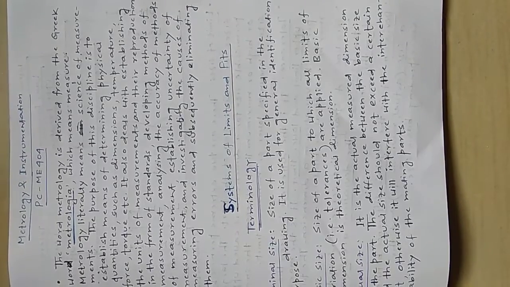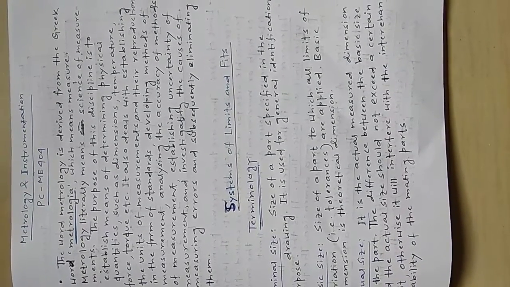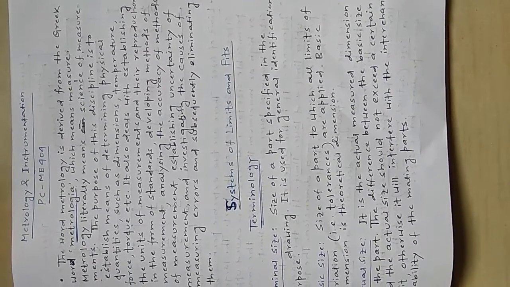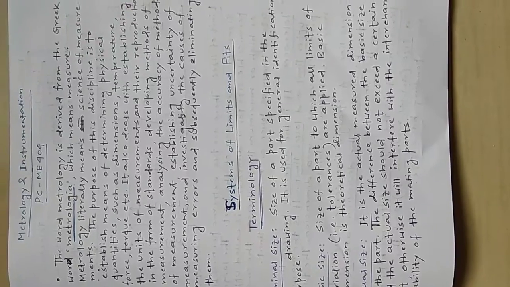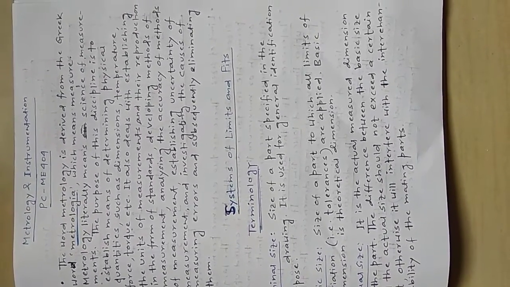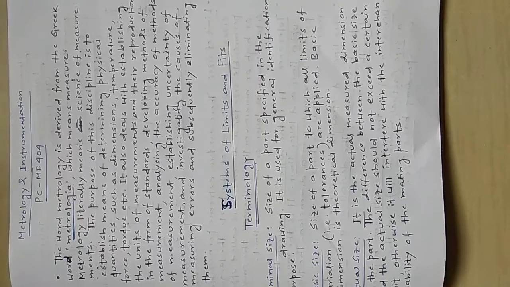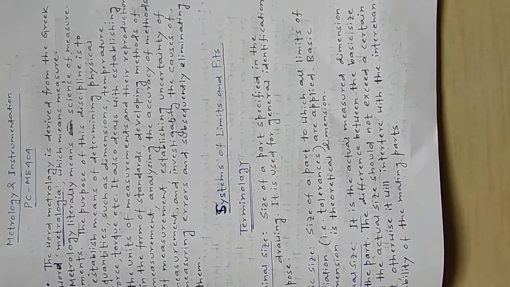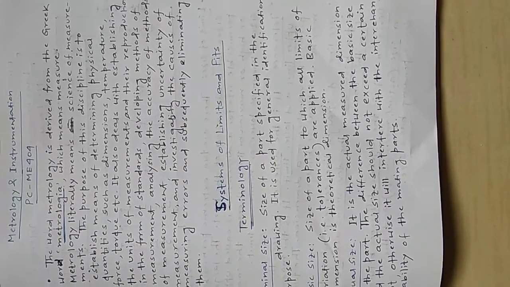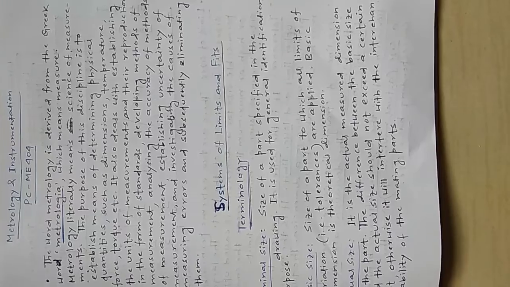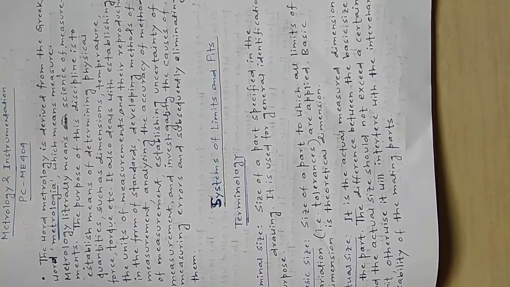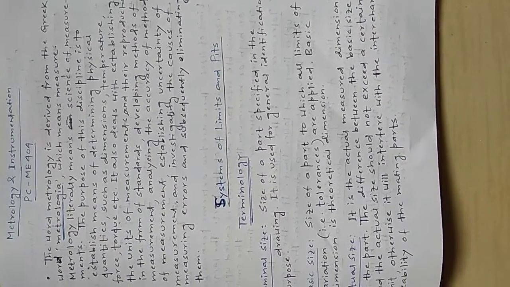The purpose of this discipline is to establish means of determining physical quantities such as dimensions, temperature, force, pressure, torque, etc. It also deals with establishing the units of measurements and their reproduction in the form of standards, developing methods of measurement, analyzing the accuracy of methods of measurement, establishing uncertainty of measurement, and investigating the causes of measuring errors and subsequently eliminating them.